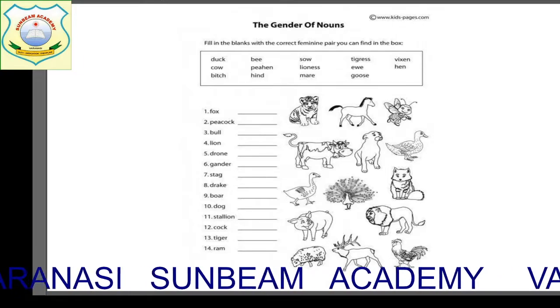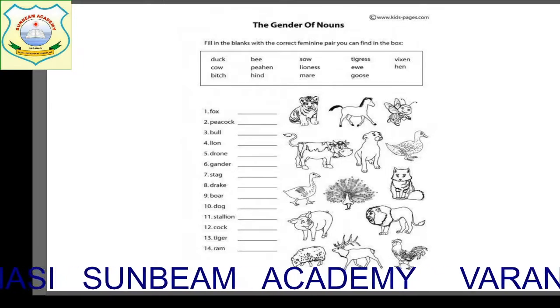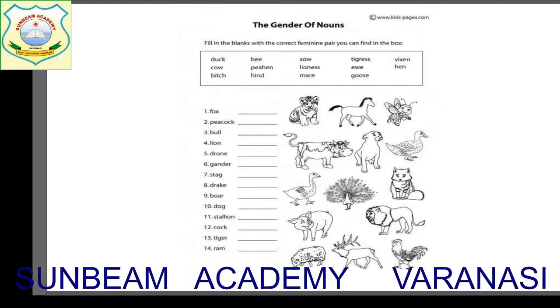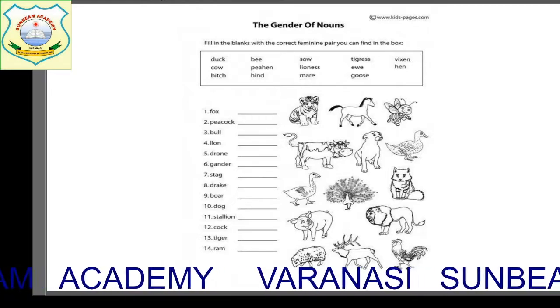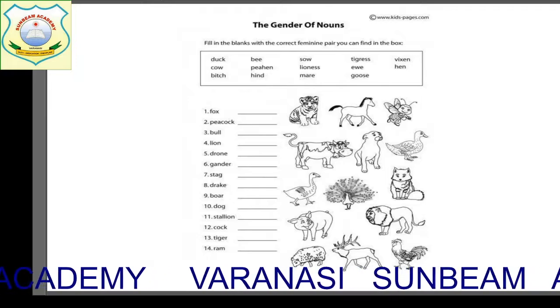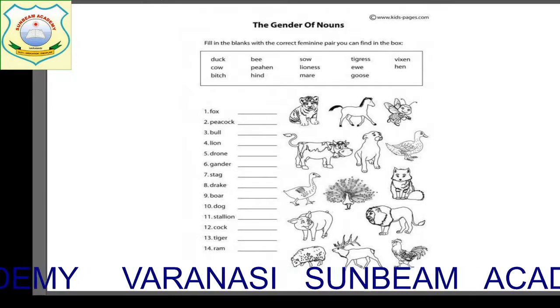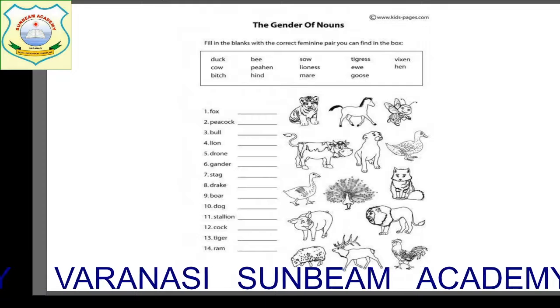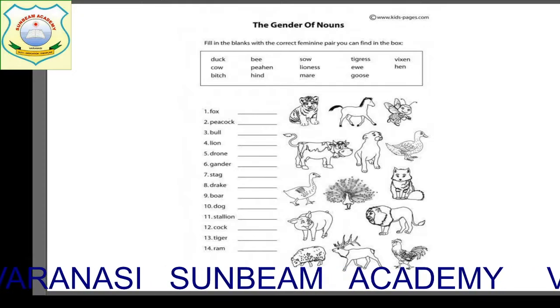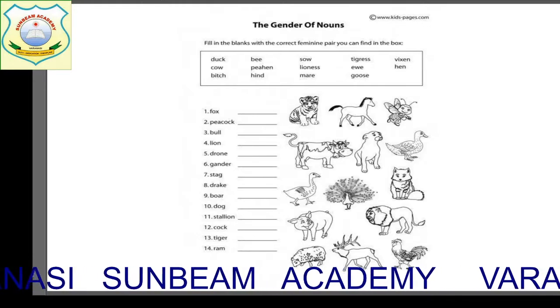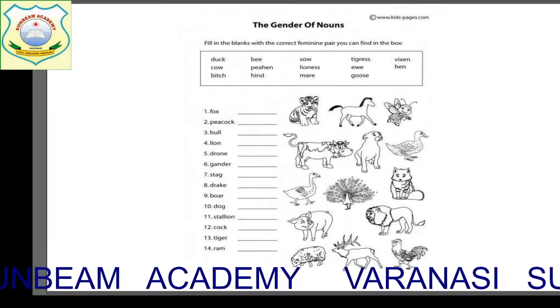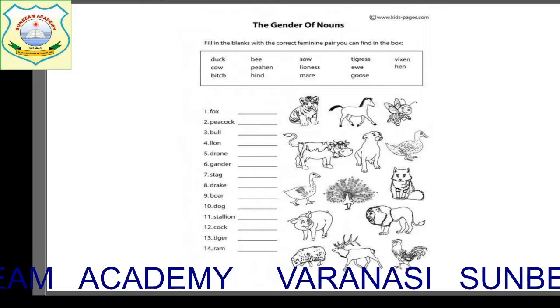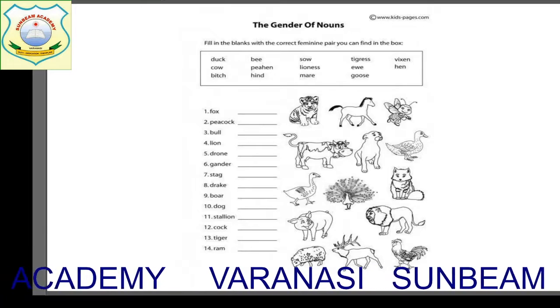The next is dog. Bitch. Good. Stallion. Mare. Yes. Cock. Very common. Hen. Tiger. Tigress. And the next is ram. What is ram, children? You know, it is a sheep. Ram, and the feminine of ram is ewe.